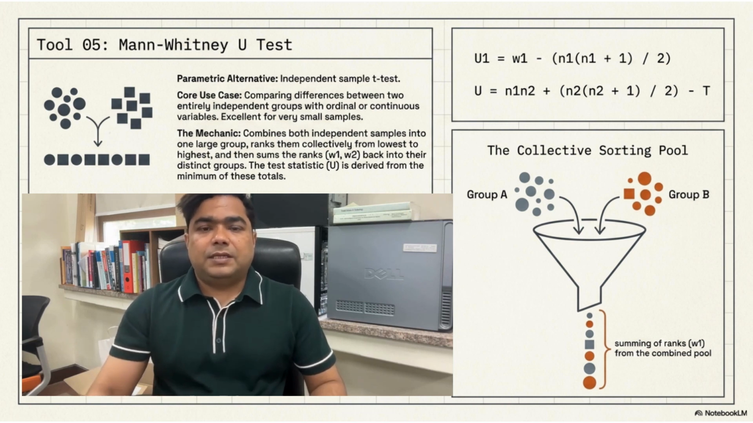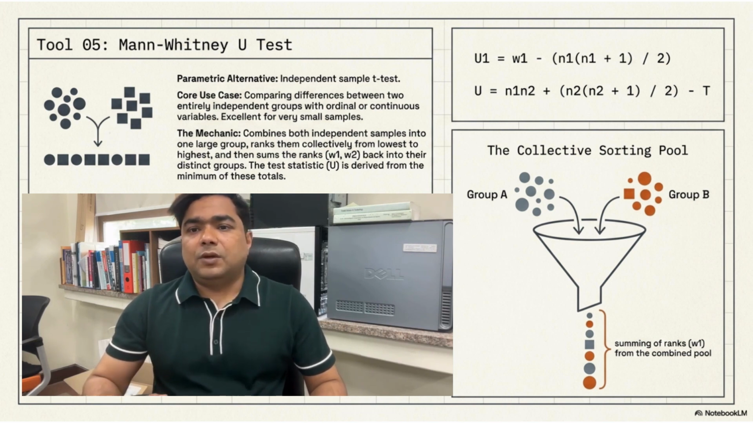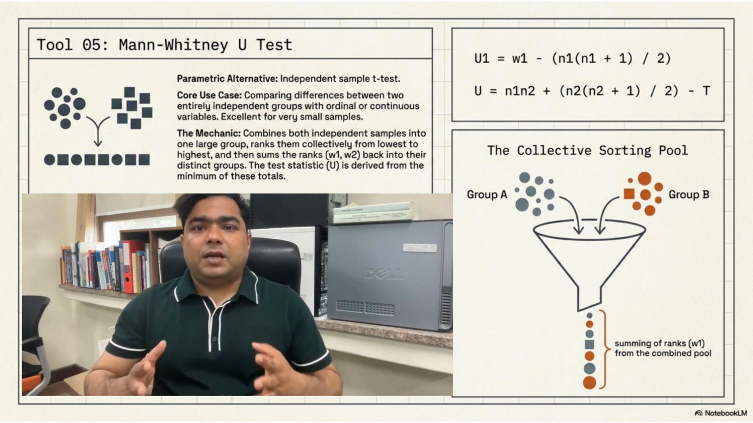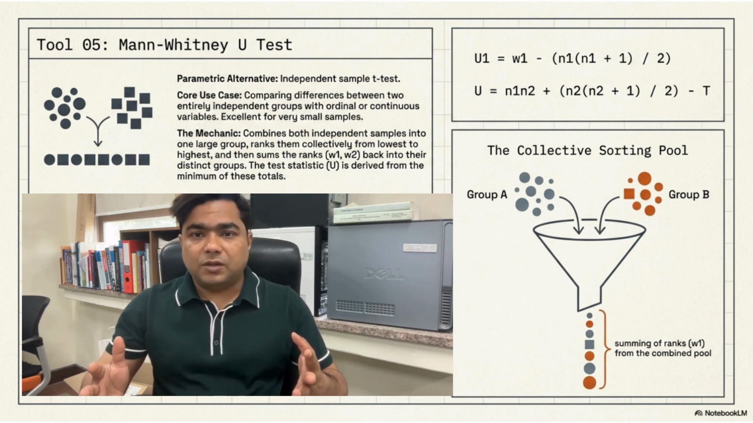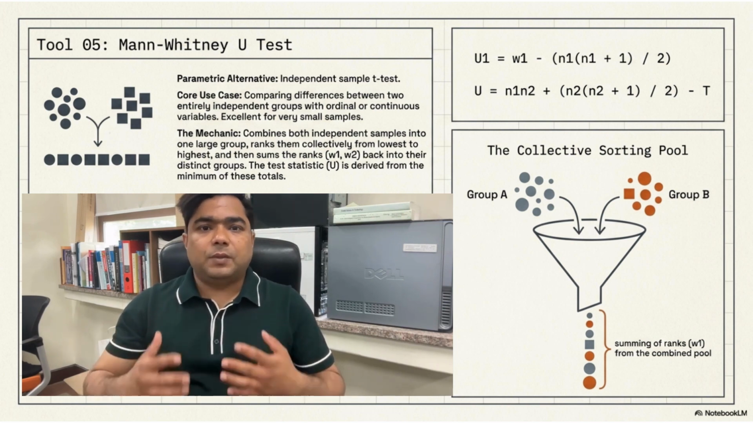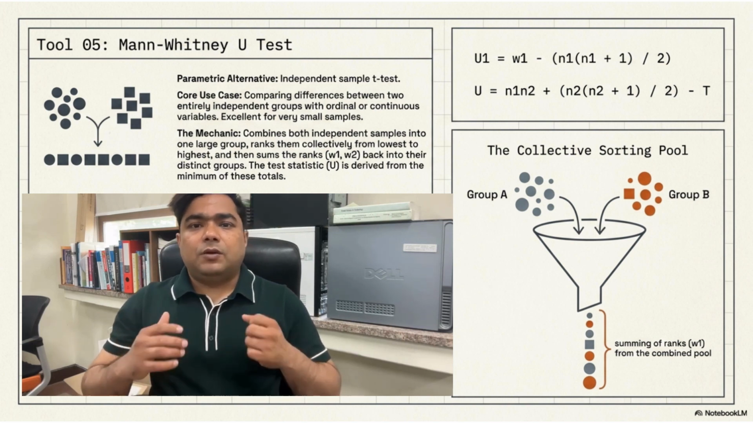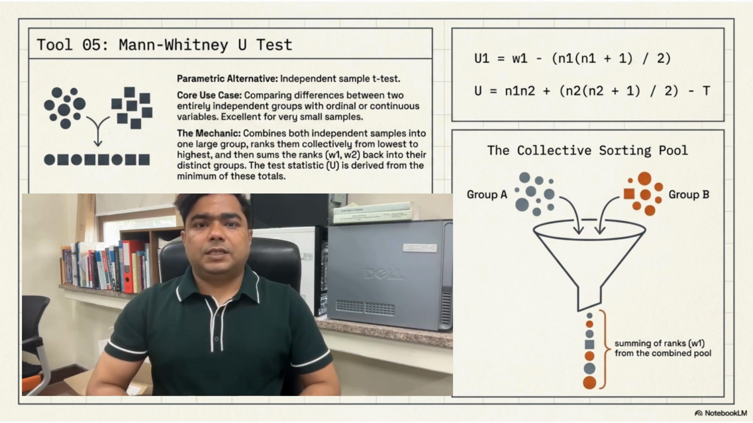Here, W1 is the sum of ranks for group 1. N1 is the sample size of group 1. Another formula shown is U equals N1 N2 plus N2 times open bracket N2 plus 1 close bracket divided by 2 minus T. Verbally, U is equal to N1 multiplied by N2 plus N2 multiplied by open bracket N2 plus 1 close bracket divided by 2 minus T. Here T is the sum of ranks for the second group.